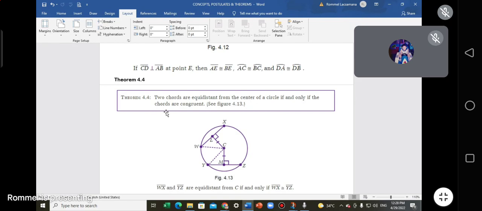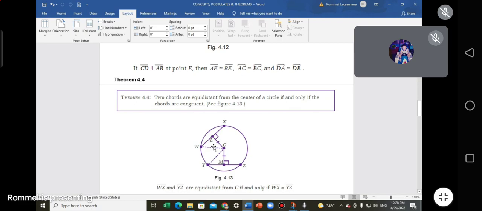Naintindihan? So when you say the chords are congruent, of course, they should have the same measure. So the measure of segment WX and segment YZ should be the same. If and only if the chords are congruent, then we say those chords are equidistant.